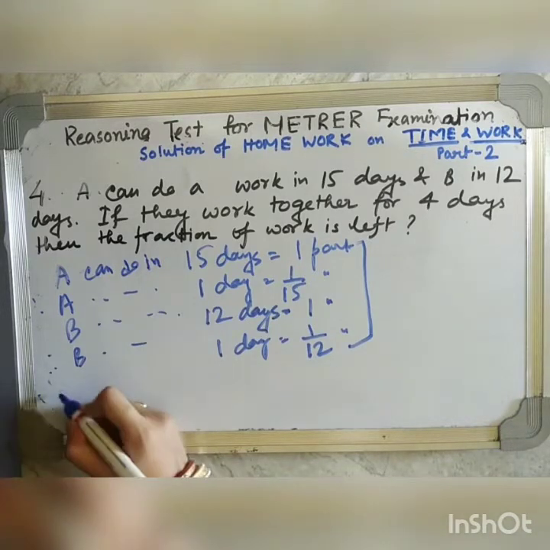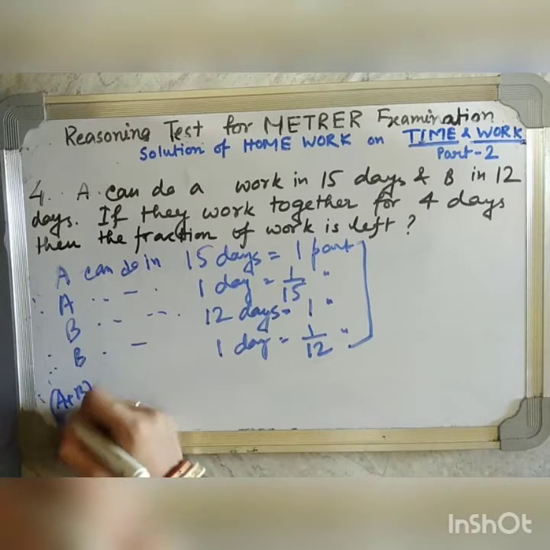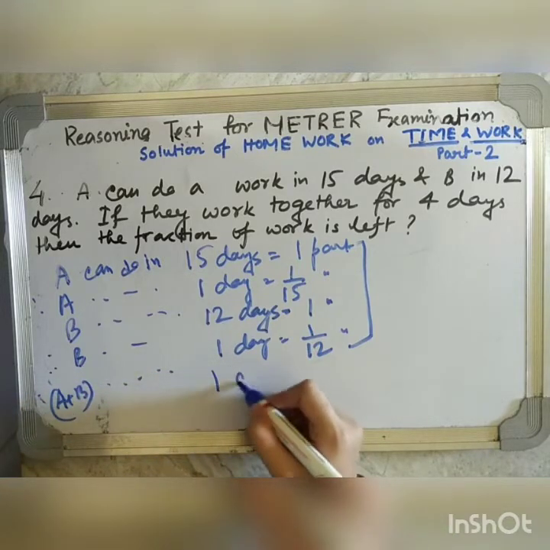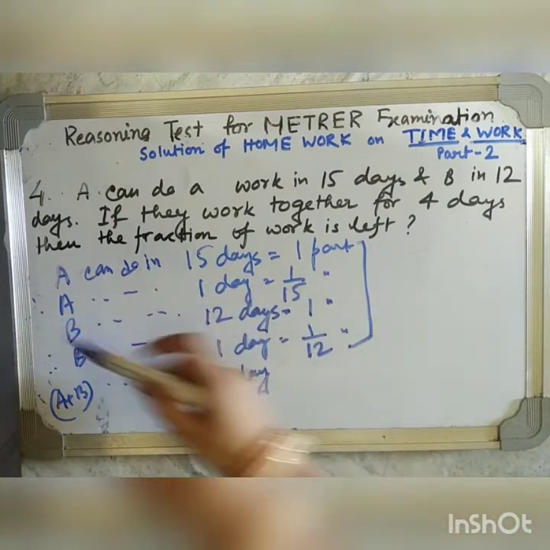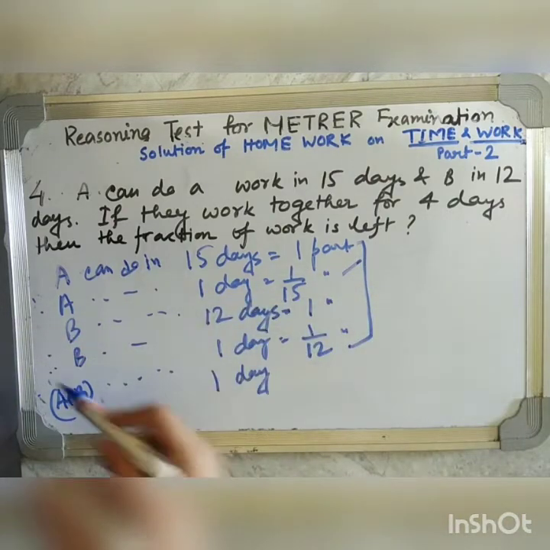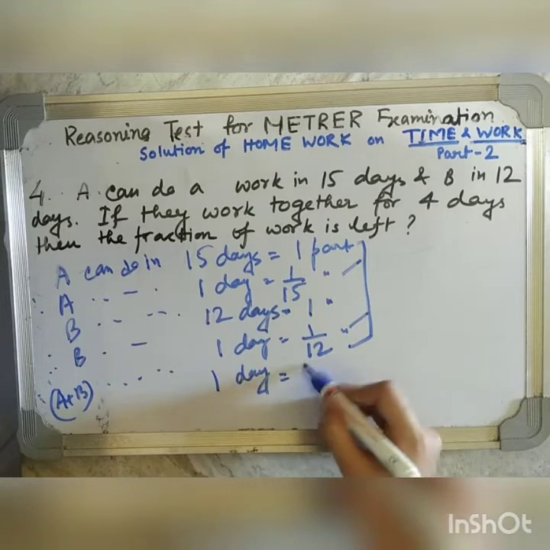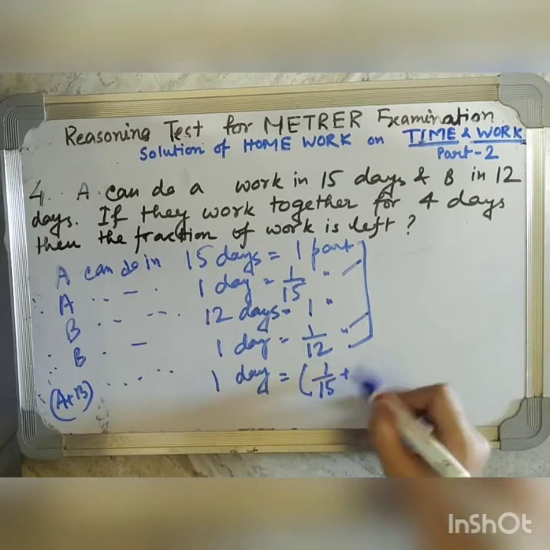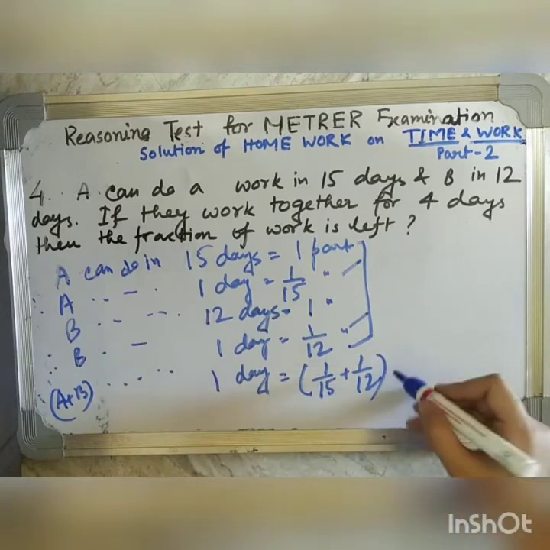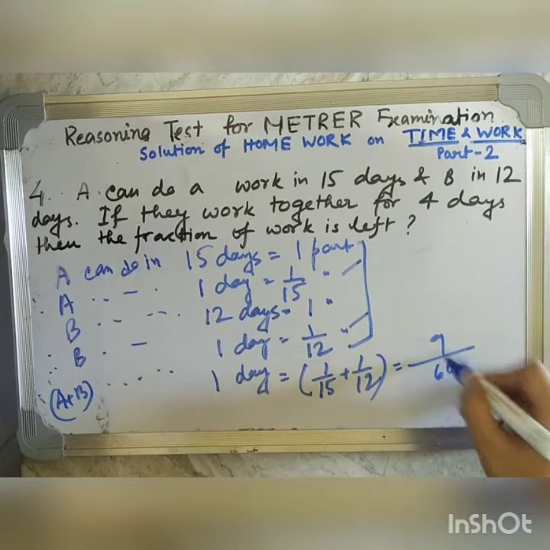Let's find that if A and B are working together, how much part they do in 1 day. In 1 day A is doing 1/15, B is doing 1/12. So in 1 day both of them will do 1/15 plus 1/12, that is 9/60 part.